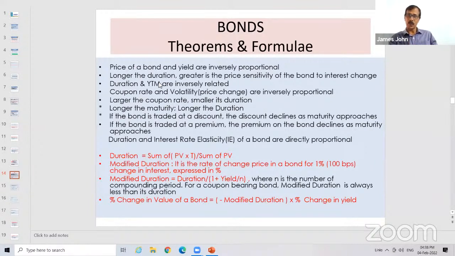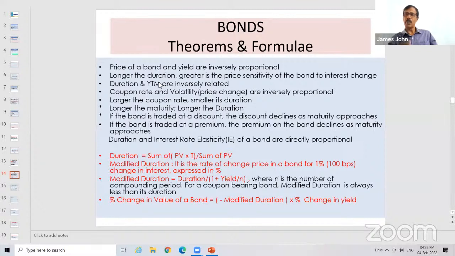Then coupon rate and volatility are inversely proportional. Volatility or price change and coupon rate are inversely related. So with a higher coupon rate, price volatility will be less. For a lower coupon rate, the price volatility will be more. Then larger the coupon rate, smaller its duration. If the coupon rate is more, duration is less. Then larger the maturity, longer the duration.